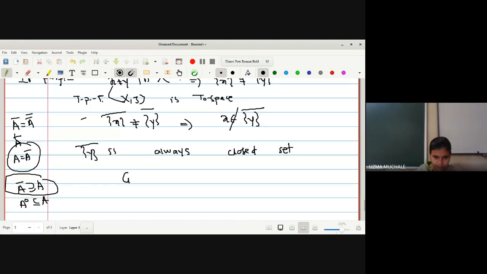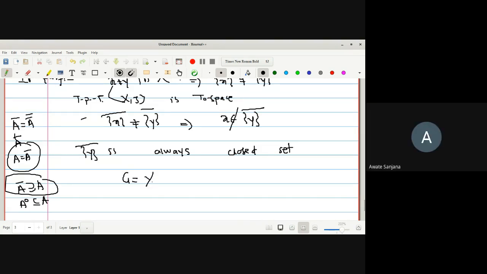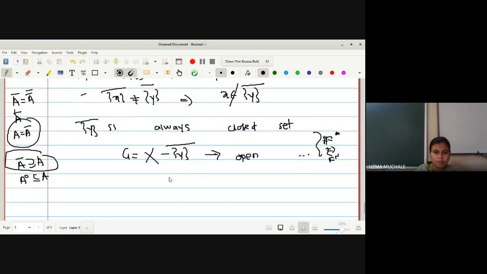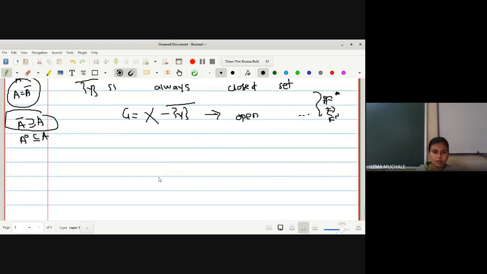Yes or no? Yes, ma'am. So G is equal to, I can define, X minus the closure of singleton y. It's a bar, right? So if I define G in such a way that singleton y's closure is a closed set, I can say this is an open set by using the theorem. You can write the statement of the theorem here. F is a closed set if and only if the complement of F is open. Right? Every time you must remember which theorem you are using where.